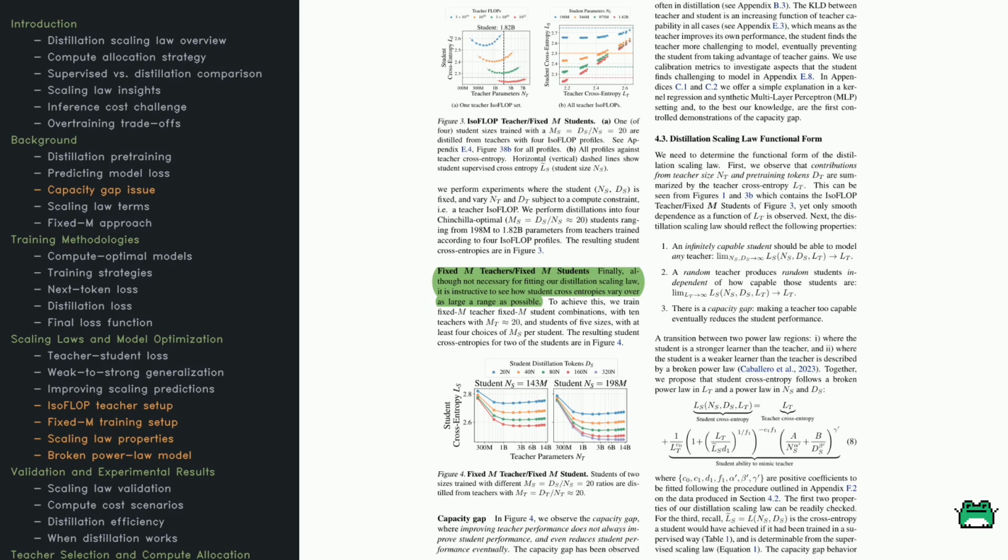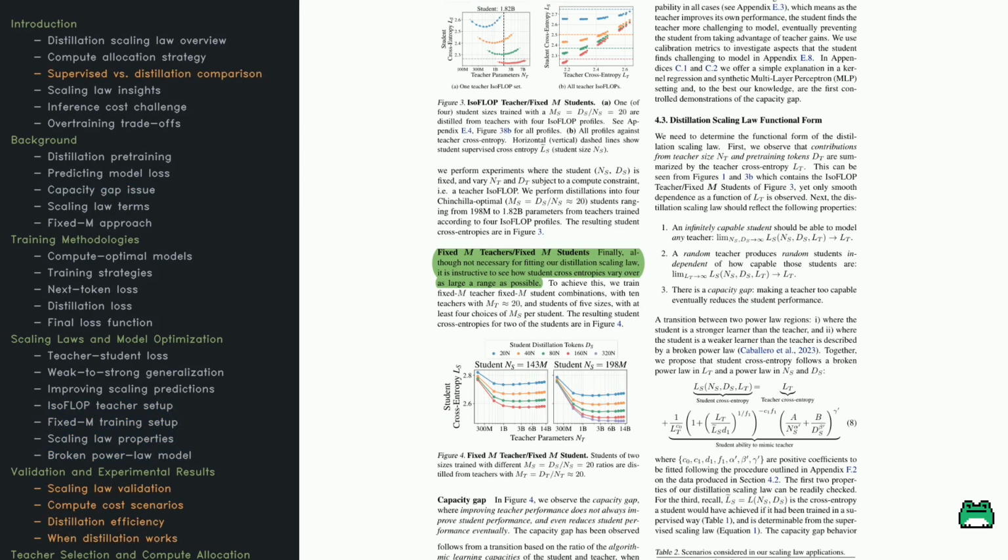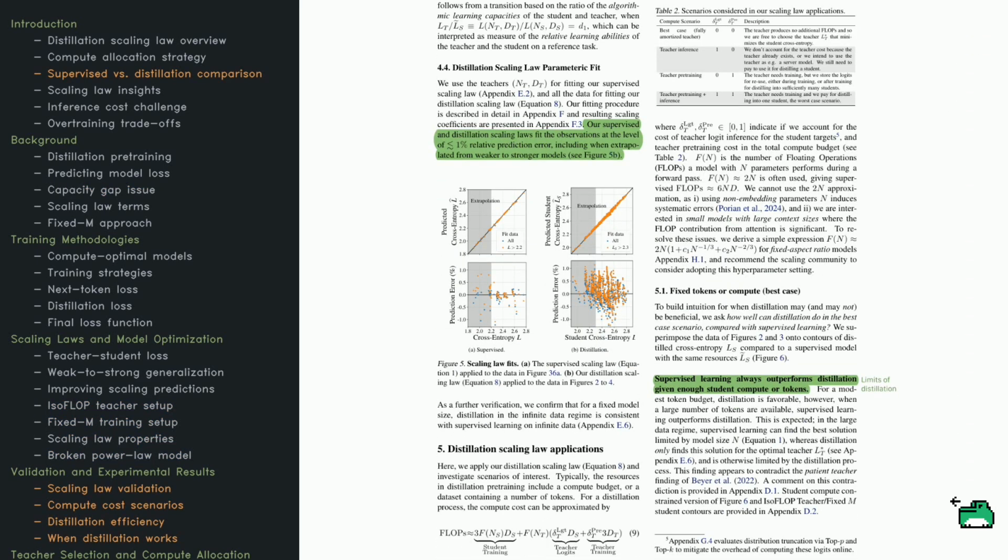This law captures why distillation can sometimes fail, and also how to tune it for better results. But how well does this theoretical law match actual data? This section addresses that. If you look at figure 5, you'll see how both the supervised scaling law and the new distillation scaling law compare to real-world model performance. The match is quite tight, within about 1% error. So these equations do a good job of describing what really happens when you scale up or down.